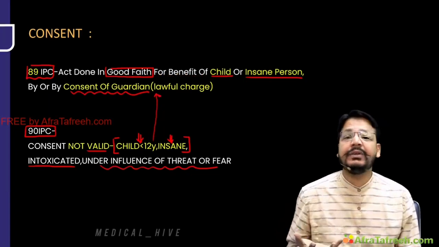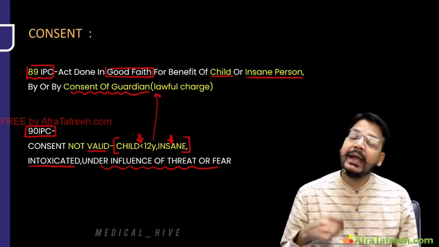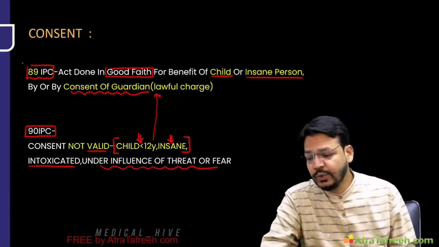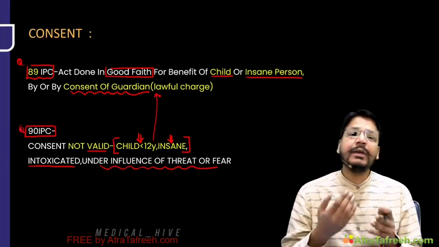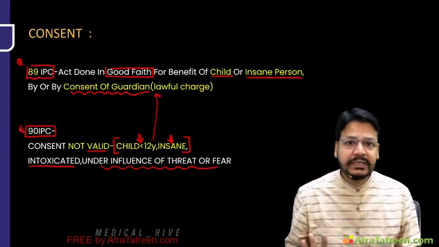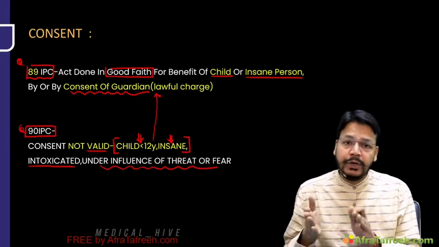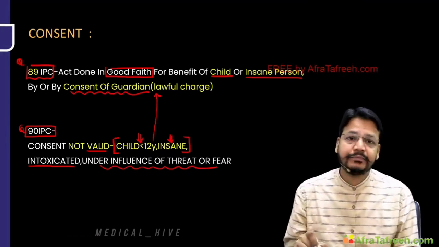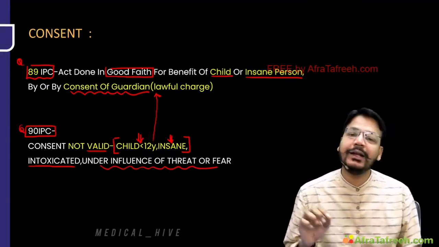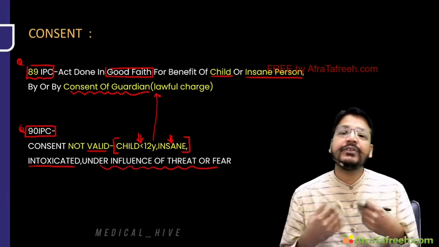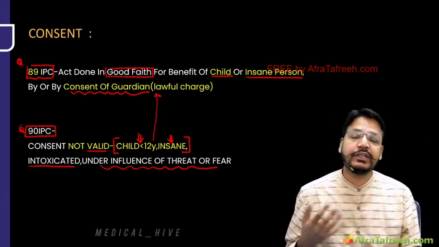Parents can give the consent for a child below 12 and an insane person. So these two IPC sections are related with each other. What do these two IPC sections say? Who cannot give the consent? Child below 12, here the age is mentioned. Insane person, keep these two in mind. Intoxicated person and any person under threat and fear also come under this.